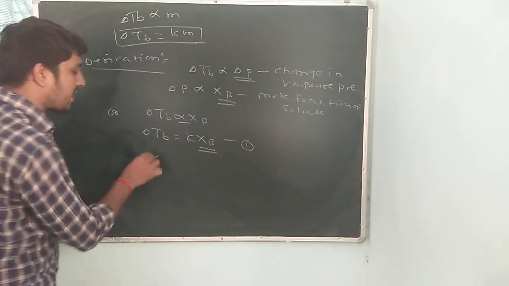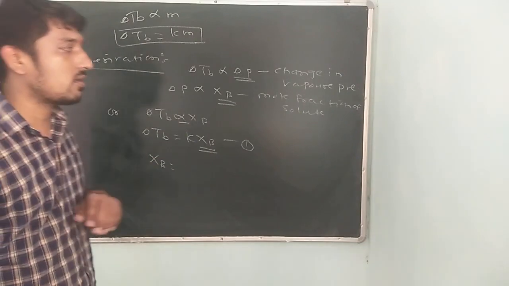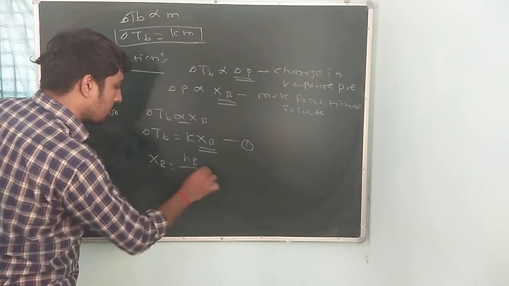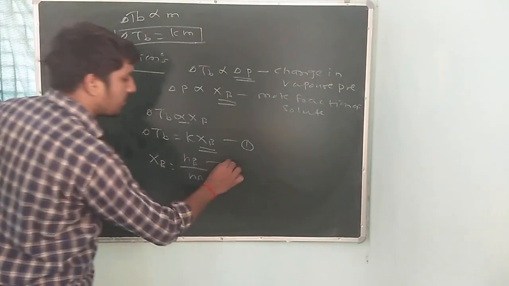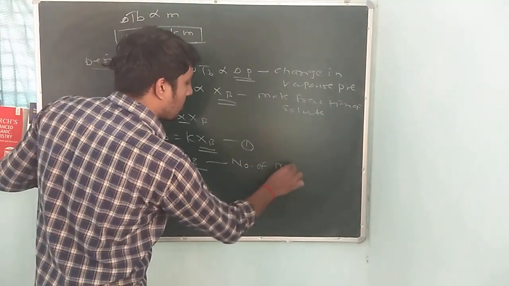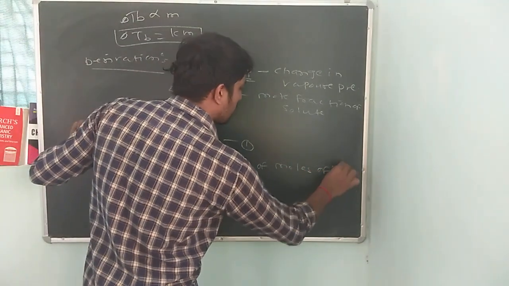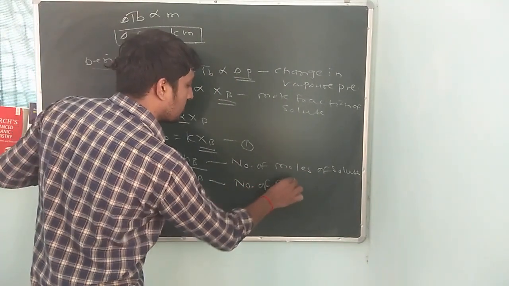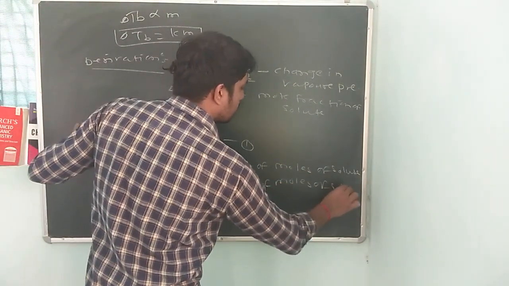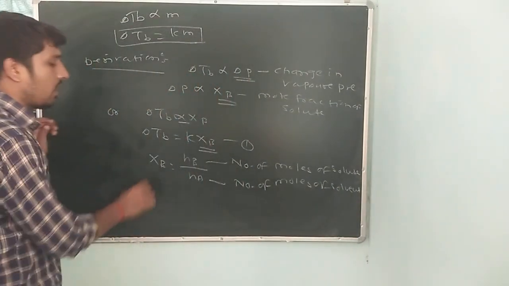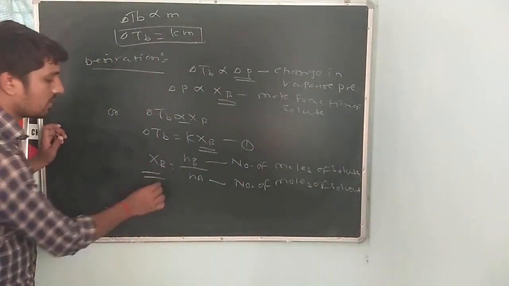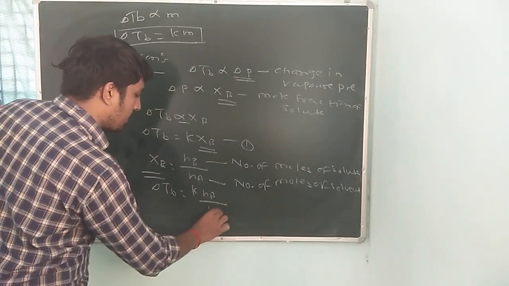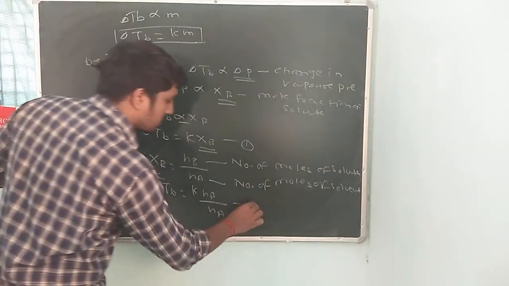Now xb, what is xb? Mole fraction of solute. The value of xb is Nb upon Na. What is Nb? Number of moles of solute. And what is Na? Number of moles of solvent. Now we put the value of xb in equation number 1. So del Tb is equal to k Nb upon Na. This is the second equation.